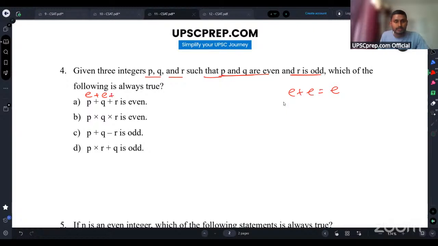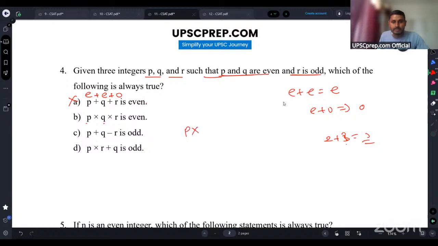Now you are adding one odd number to it. So even plus odd is what? It becomes odd. Just say for example, if I add 2 plus 3, it becomes an odd number, right? If you add an odd number to an even, it is going to be an odd number. So this is not true: P into Q into R is even.